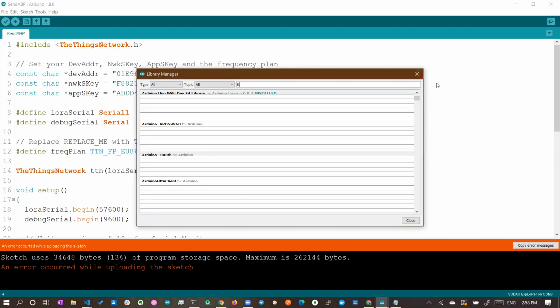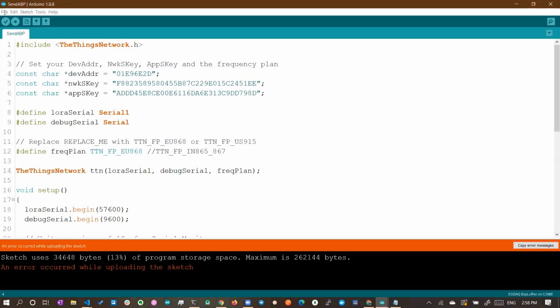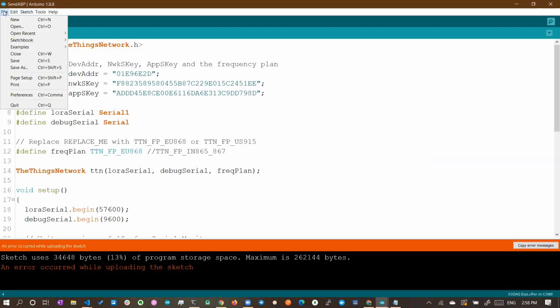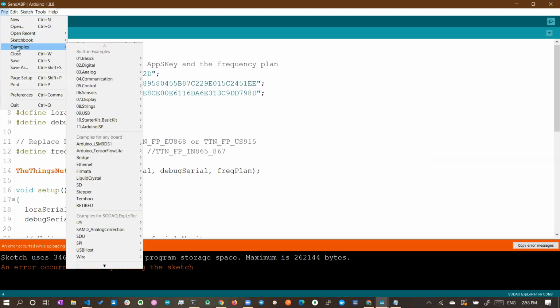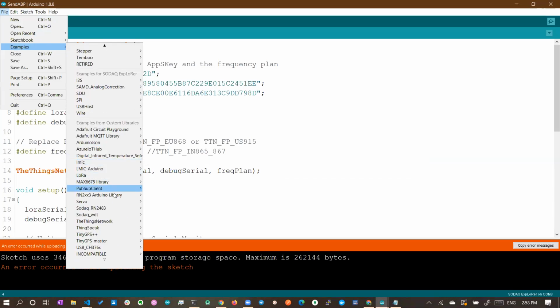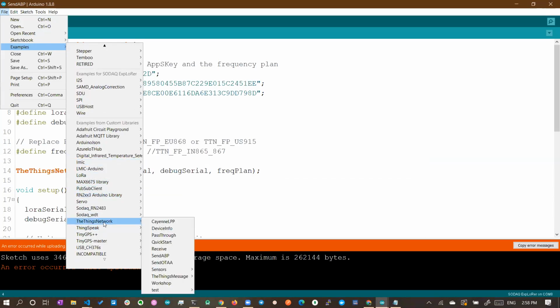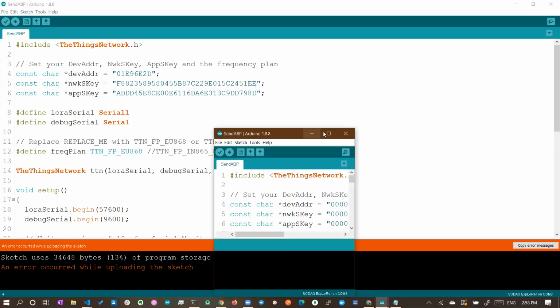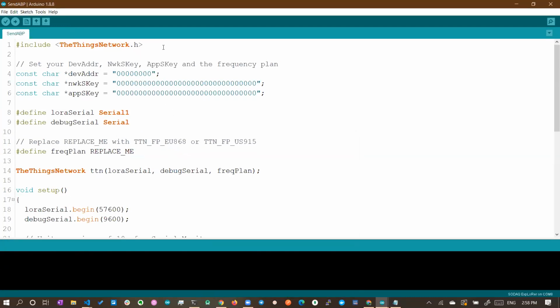Once you have installed the library, we can go to File, Examples. In the examples, you will have basic Blink, DigitalRead, AnalogRead and all. If you scroll down, there you will have The Things Network. In it, you will have the code SendABP or SendOTAA. These are the two simple methods to get started. So let's check ABP.